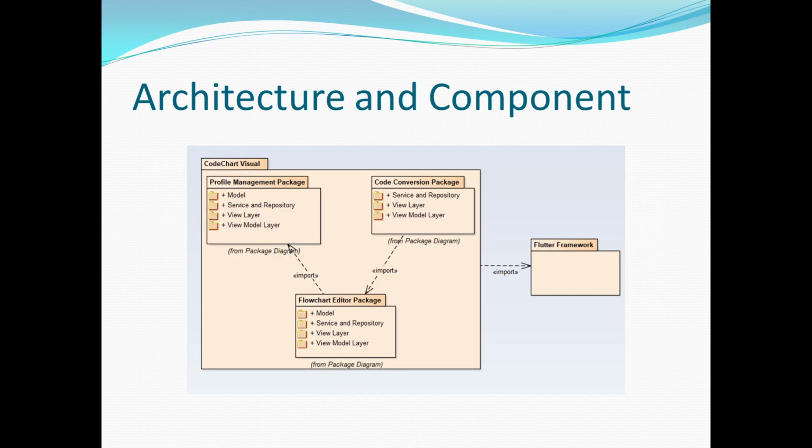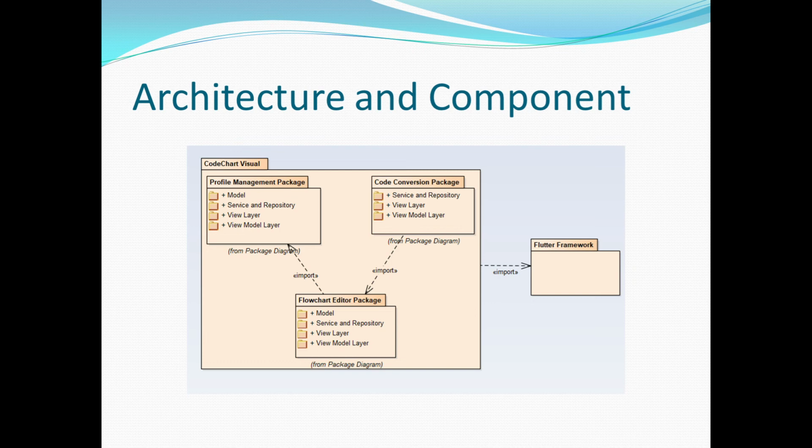All right, and so this is the component here. As you can see, the component is divided into three main modules, which are the flowchart editor package, the profile management package, and the code conversion package. And in each package, we can see we have the model and the service repository, view layer, and view model layer.